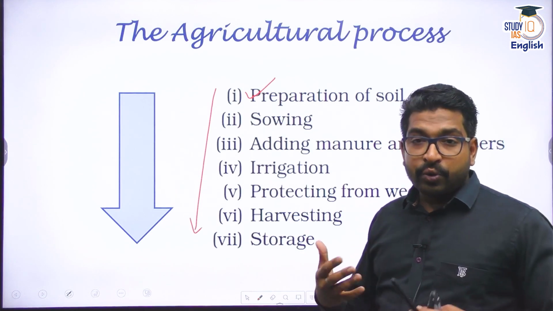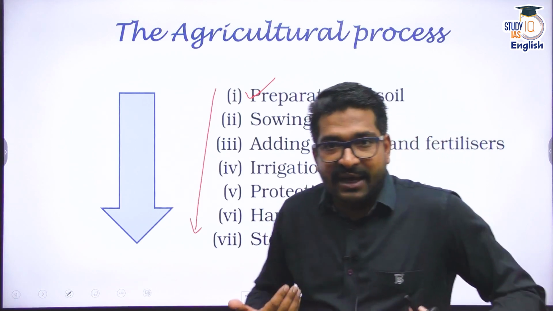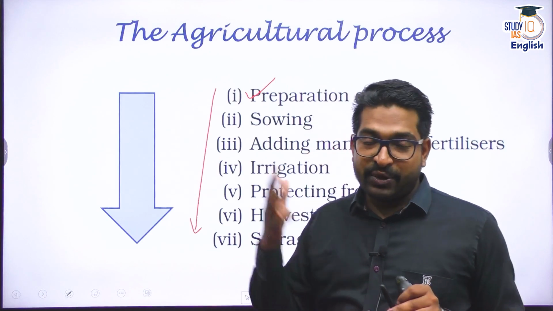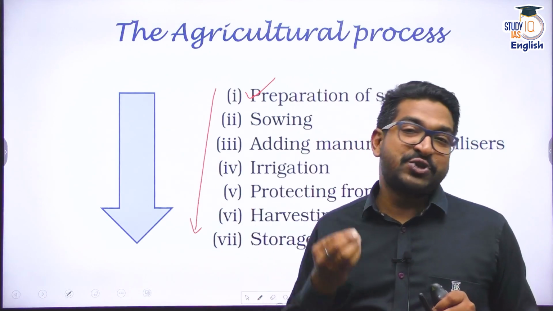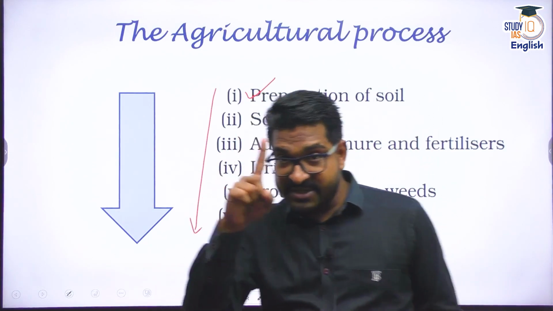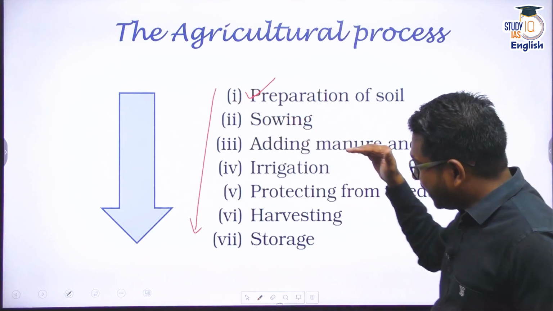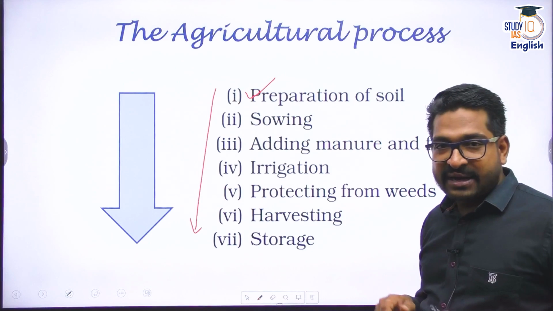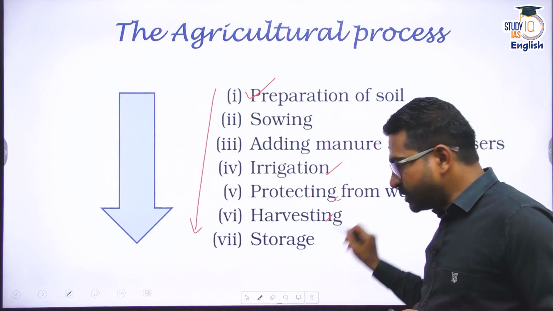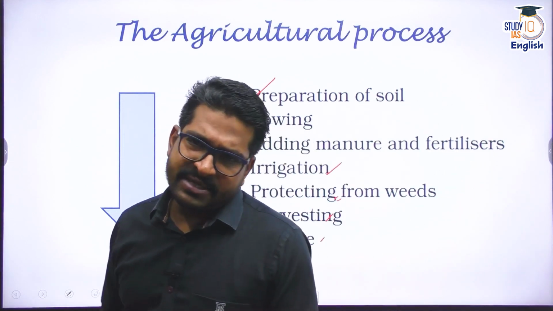So what is the process that we follow in this agricultural production? First is I need land. I prepare the land. Now there is a timing for preparation of land. I told you for Kharif season, I need first rains. If it is not raining, then I can also go for some sort of irrigation and prepare the land. But the first step is requirement of land, preparation of land. Then I sow the seeds. Then I go for application of fertilizers and manures. Then irrigation is needed. Then I need to protect from the weeds, harvesting and storage. These are the processes. Let's talk about these processes step by step.